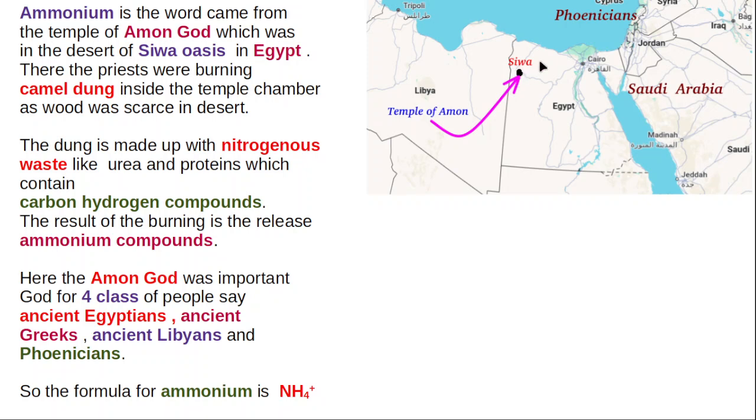It was a very big temple, which is in ruins at the present time. In the oasis in the desert, a lot of wood was not available, but in the temple some burning offering had to be done to the Ammon God every day.